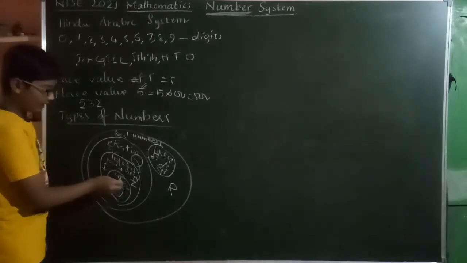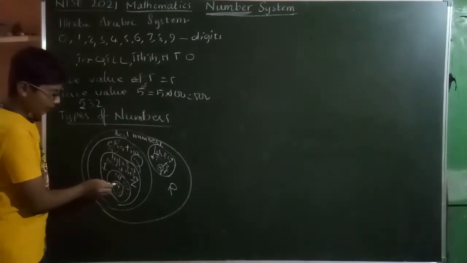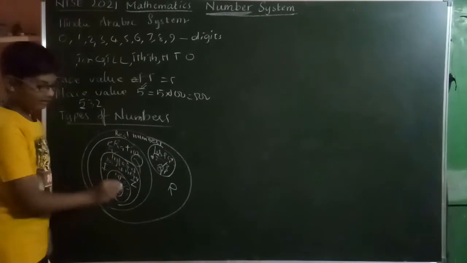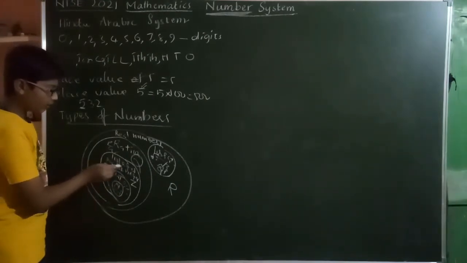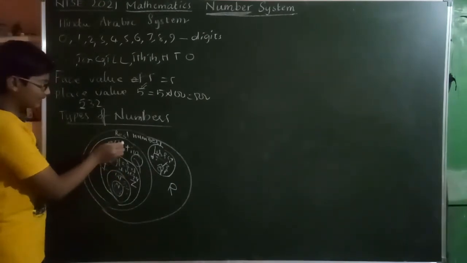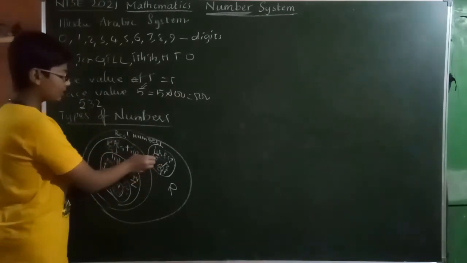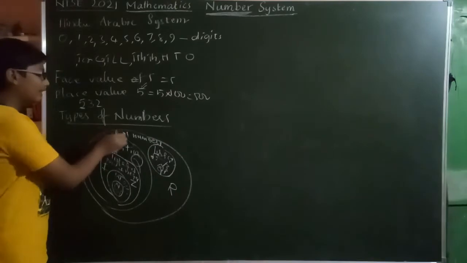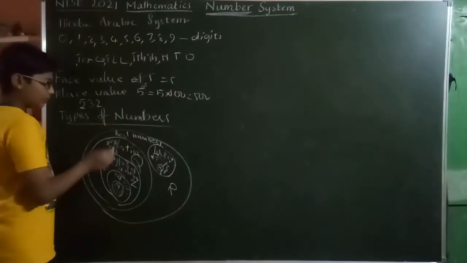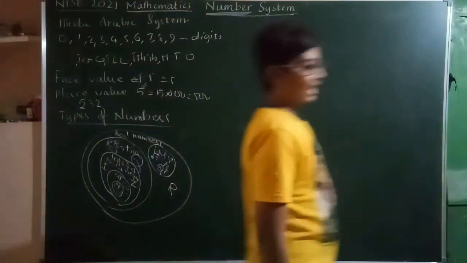Whole number is nothing but including 0 with natural numbers. Integers is nothing but including negatives with whole numbers. Rational numbers are all those which are in the form of p by q. Irrational numbers are those which are not in the form of p by q. Real numbers are irrational numbers plus rational numbers. This is types of numbers.